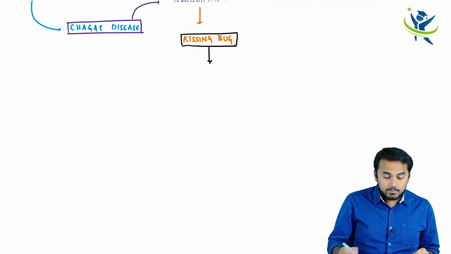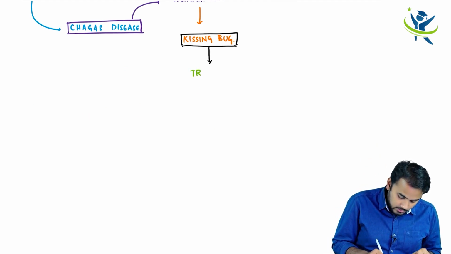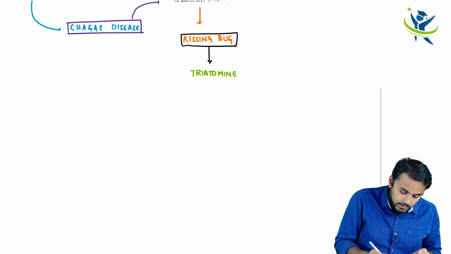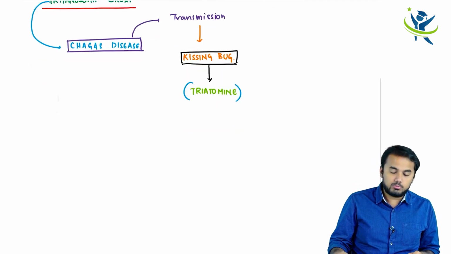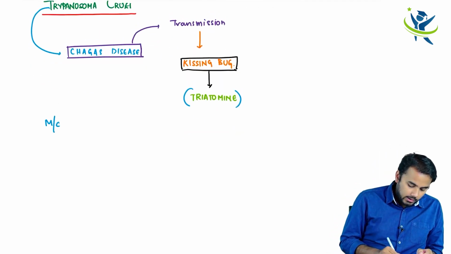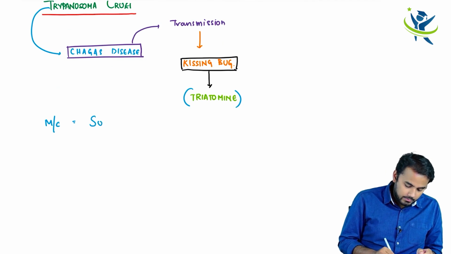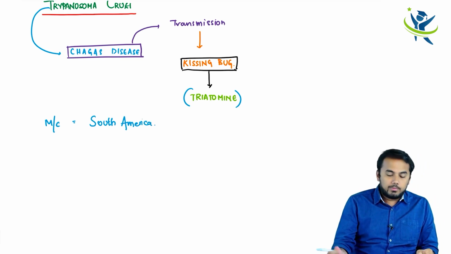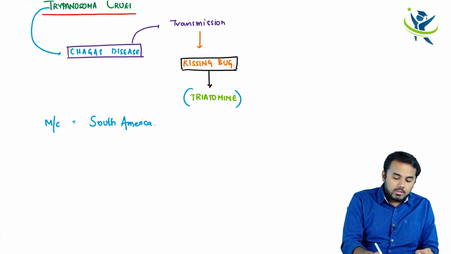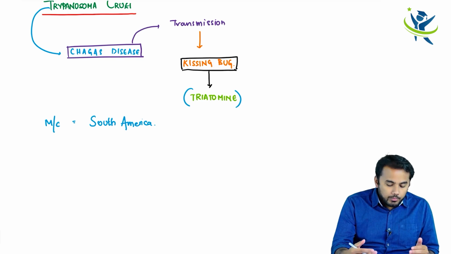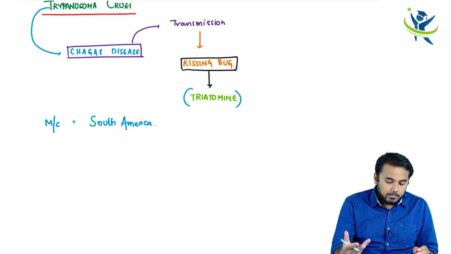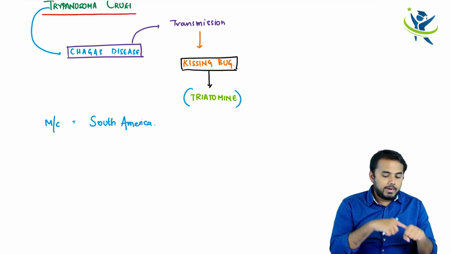So if someone asks you what is the kissing bug, can anyone tell the other name for the kissing bug? Triatomine is the other name for that kissing bug, right? So where do you find this Chagas disease most commonly? Most commonly we encounter Chagas disease in South America. Most common location is South America. So those people who are coming from South America after their vacation are most commonly affected with this disease, right?